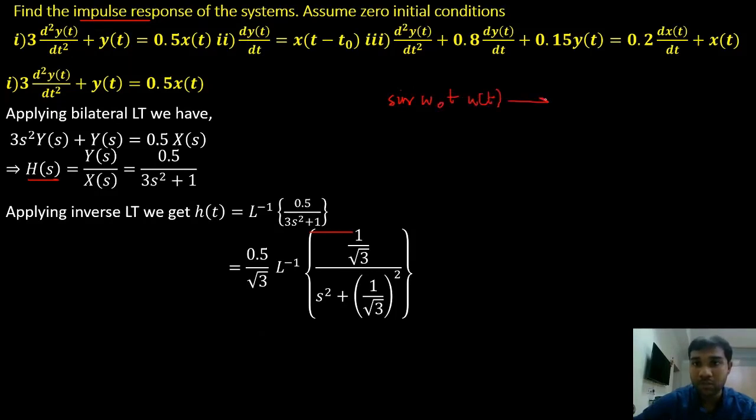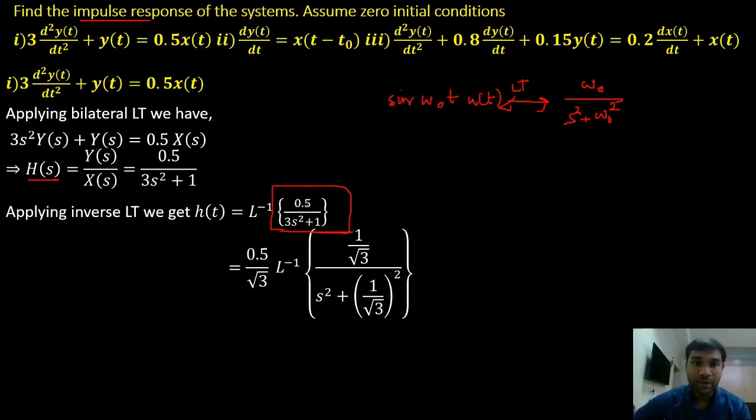What was the Laplace transform of sine omega naught t into u of t? The Laplace transform was omega naught divided by s square plus omega naught square. This was the Laplace transform pair we had. Now I will try and get this term into the form omega naught by s square plus omega naught square.